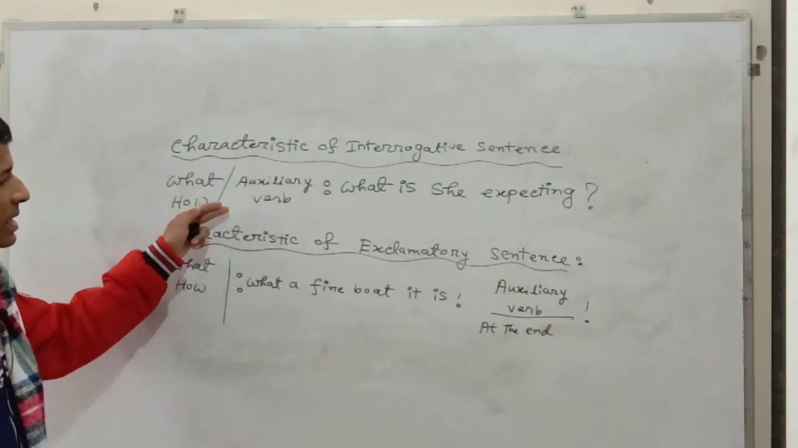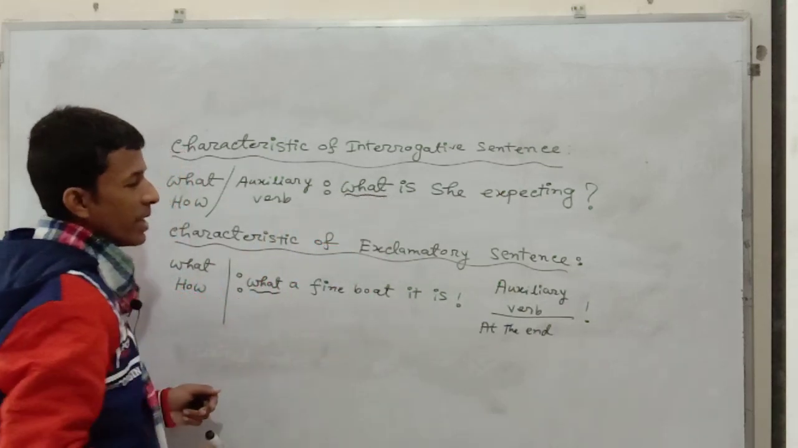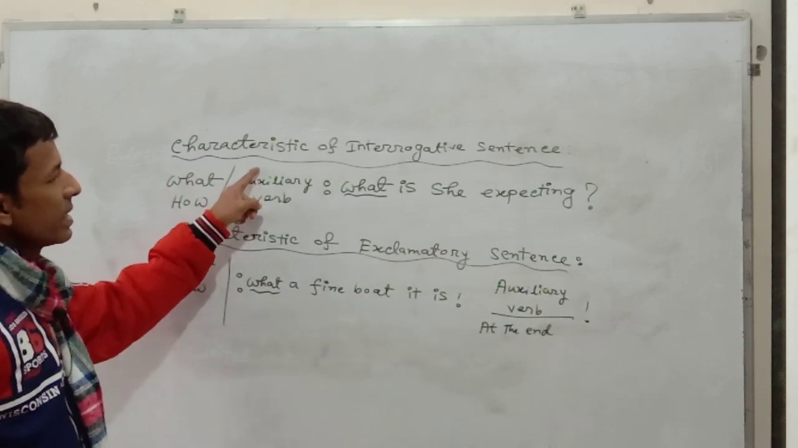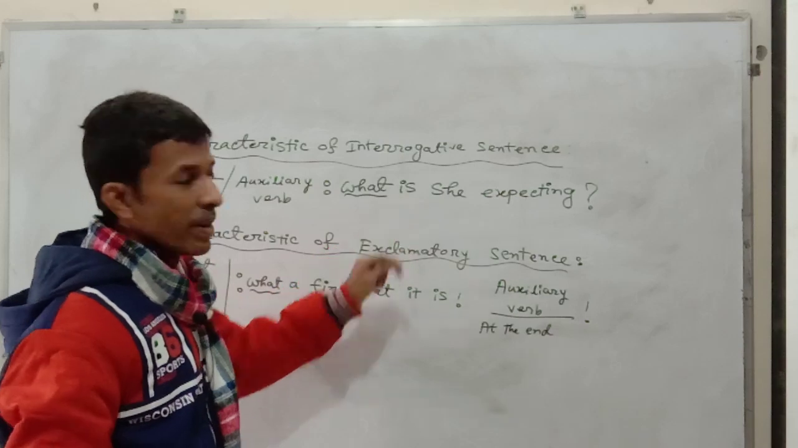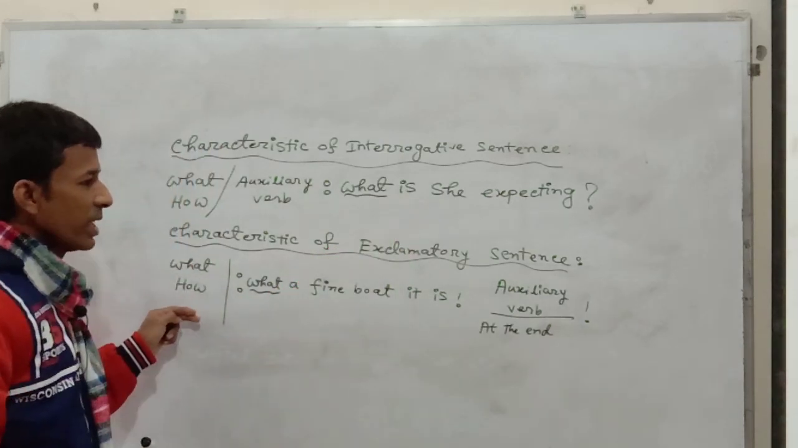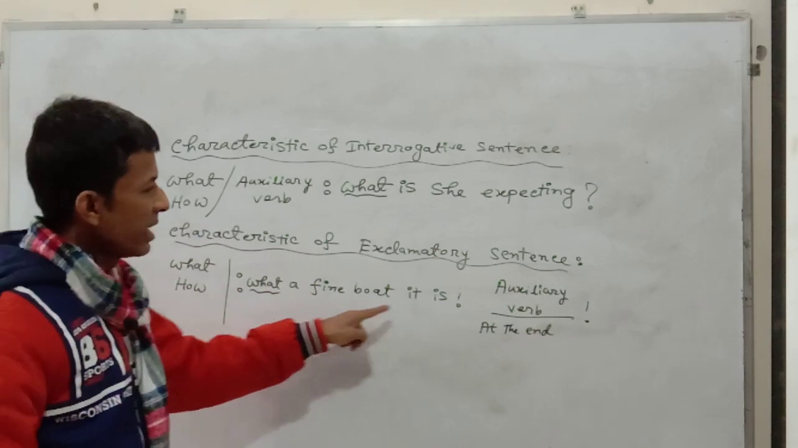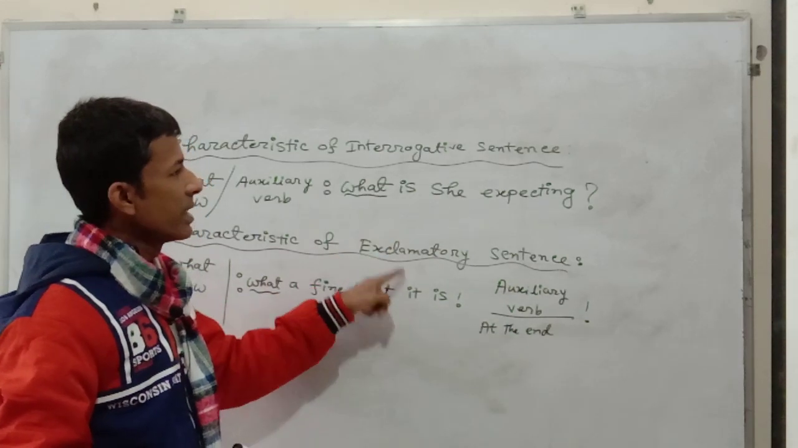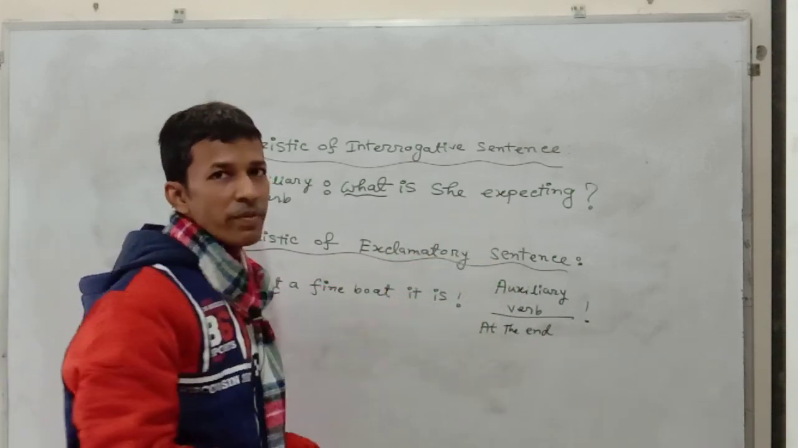Both of these sentences are started by writing what, but the difference lies in the fact that in the interrogative sentence you will find the auxiliary verb after writing what or how. But in the exclamatory sentence, when you are going to use the note of exclamation, you will find the auxiliary verb at the end. As a result, these sentences are differentiated from each other and their punctuation marks are also different.